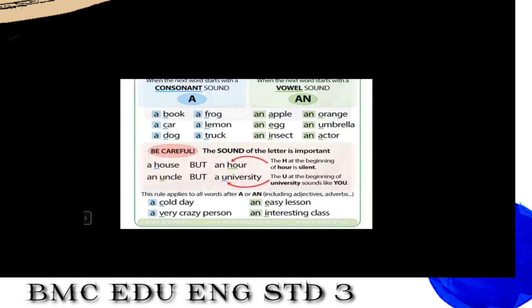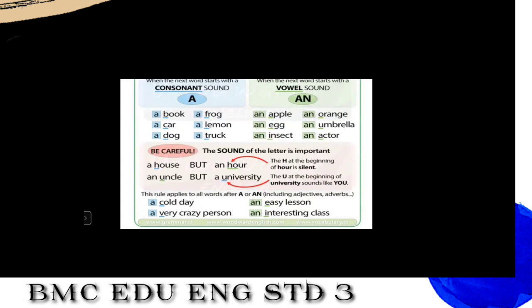See here, there are examples: a book, a car, a dog. See the first letter, they all are consonants. A frog, a lemon, a truck. F, l, t, these all are consonants. That is why we use a over here.